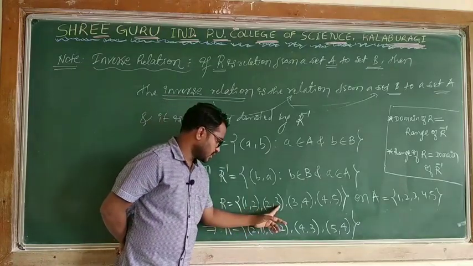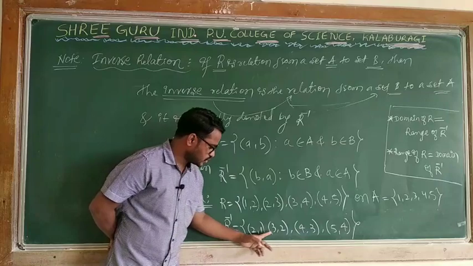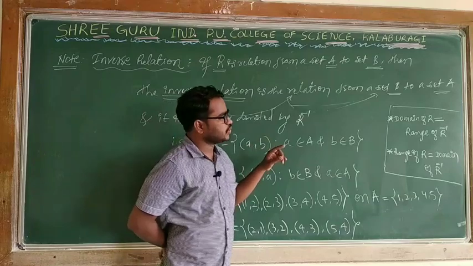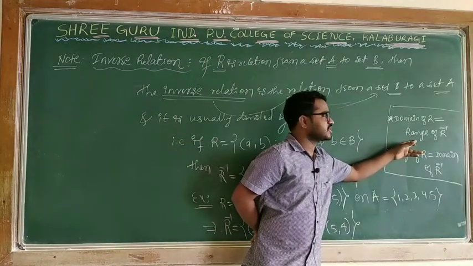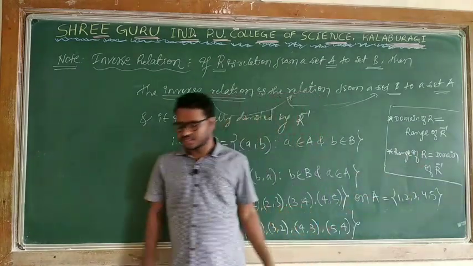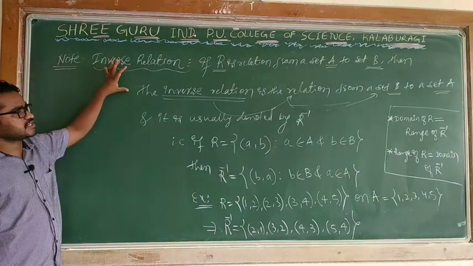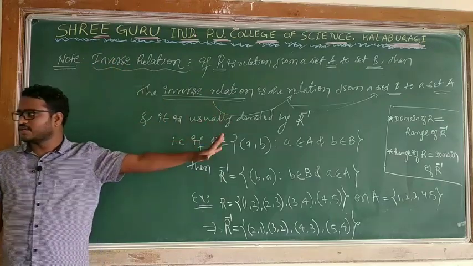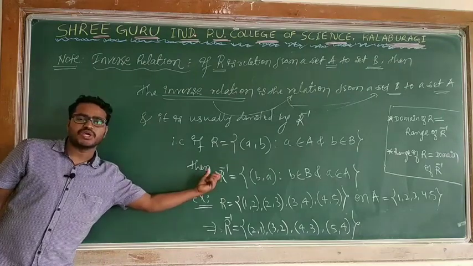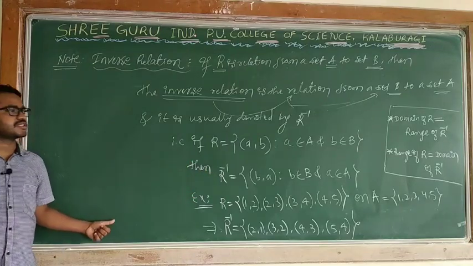See 2 3, you can say 2 3 4 5. What are becoming the first elements? 2 3 4 5. It means the domain of R is always equal to the range of R inverse, and the range of R will become the domain of the inverse relation. This is what we are taking extra. In the note, whenever a relation is defined from a set A to a set B, then the inverse will be from set B to A. The only thing is we are interchanging the given ordered pairs. Okay, this is nothing but the inverse relation.